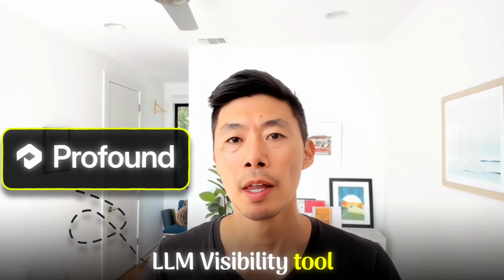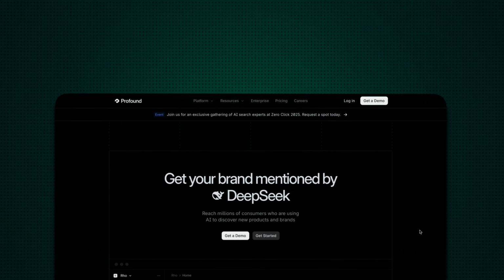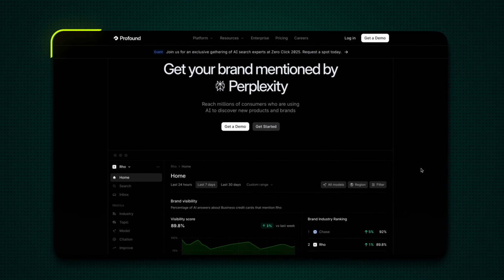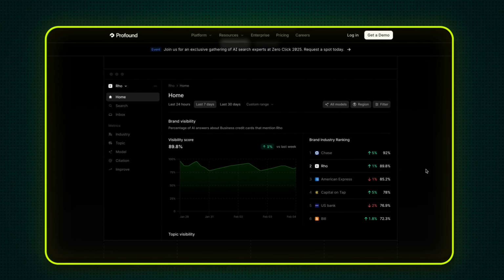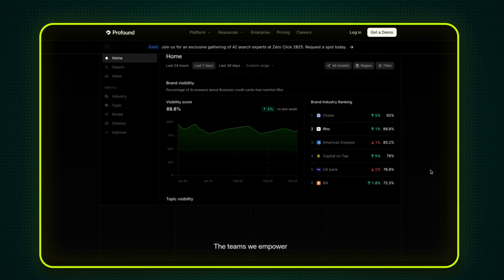So first, let's start with some data and some context. Profound, an LLM visibility tool, recently came out with a study of what sites get cited the most, or what sites get mentioned the most as a citation in these LLM answers. And what's interesting is that each of these LLMs, ChatGPT, Google AI Overviews, and Perplexity, all cite different sources differently.